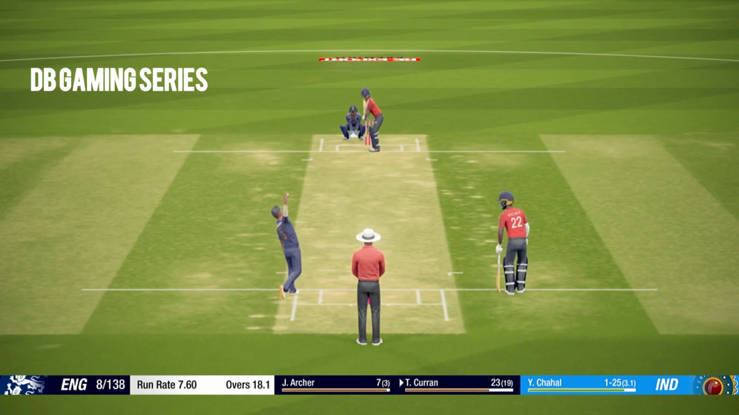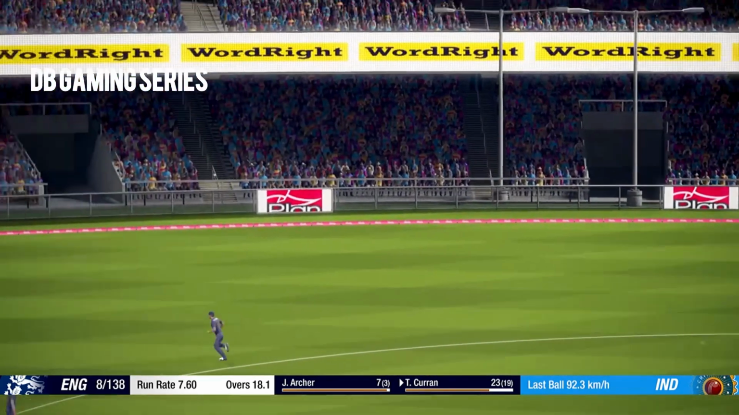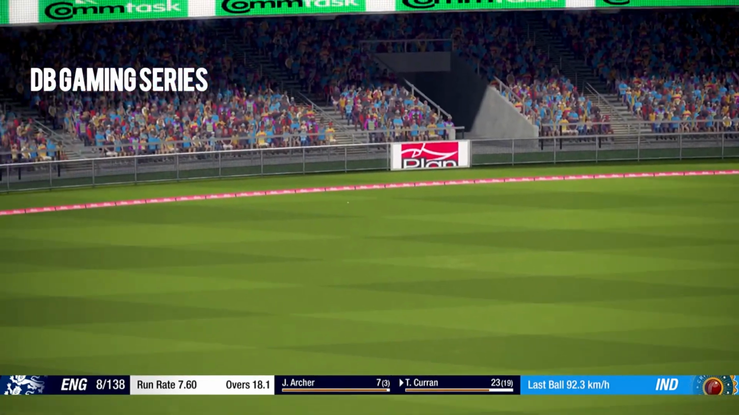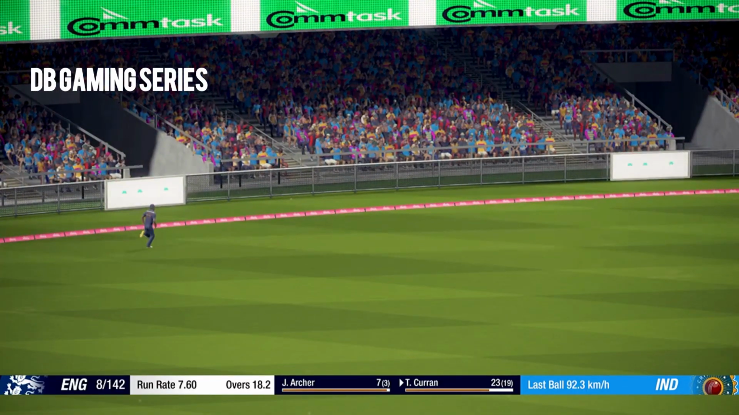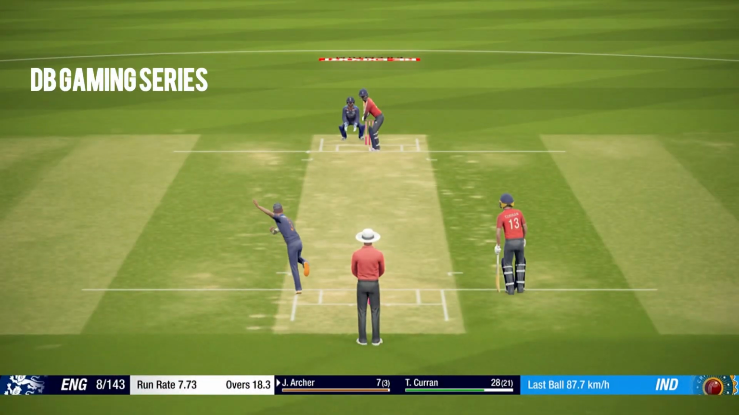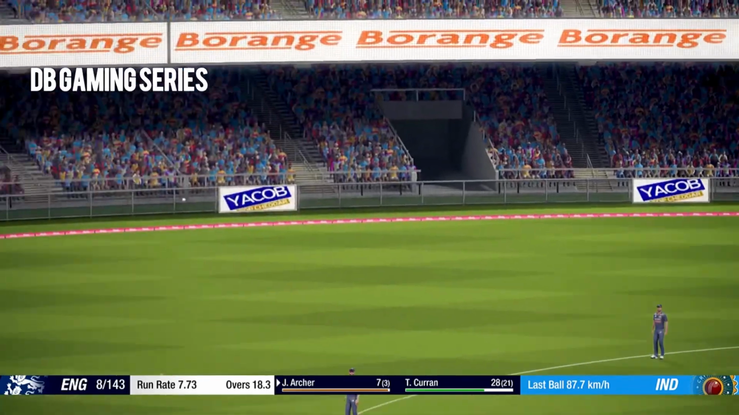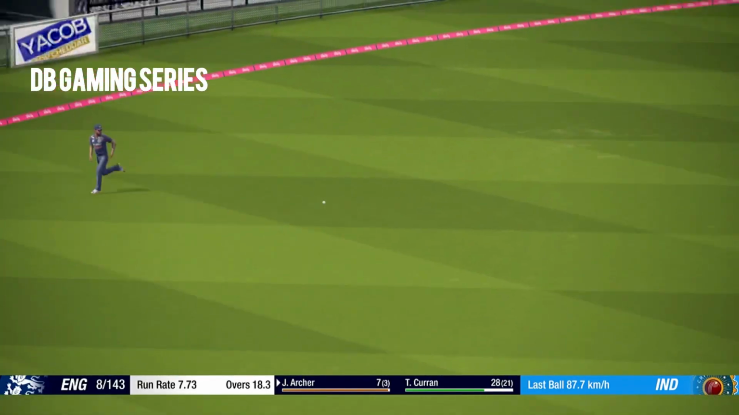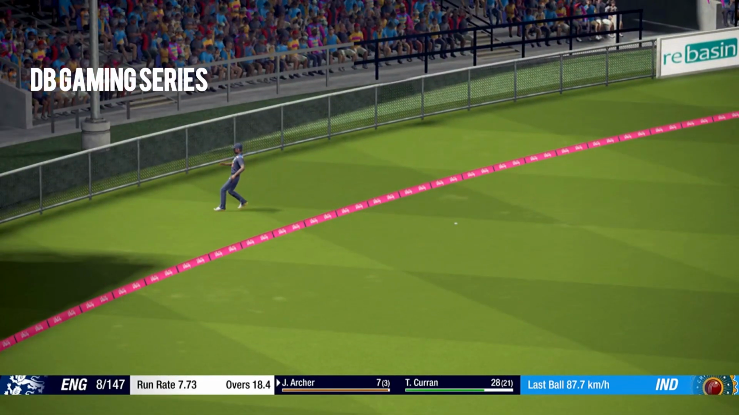Tom Curran needs a good finish, and this time he connects, and he connects well over the fielder for 4 runs. Brilliant shot as England move to 142, and they're getting some good required runs out in the middle. Jofra Archer 7, and he plays a very similar looking shot as well, but in a whole different direction. But he gets into the gap for 4 runs.